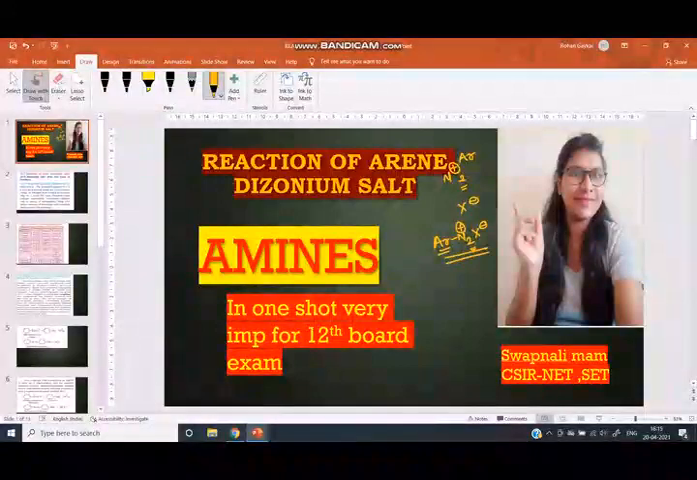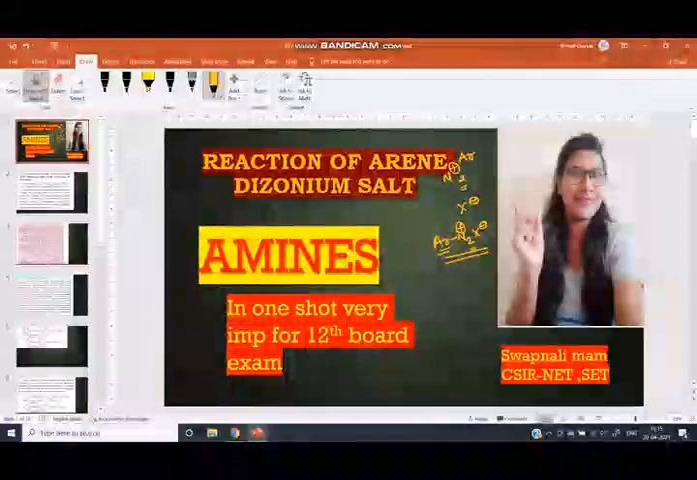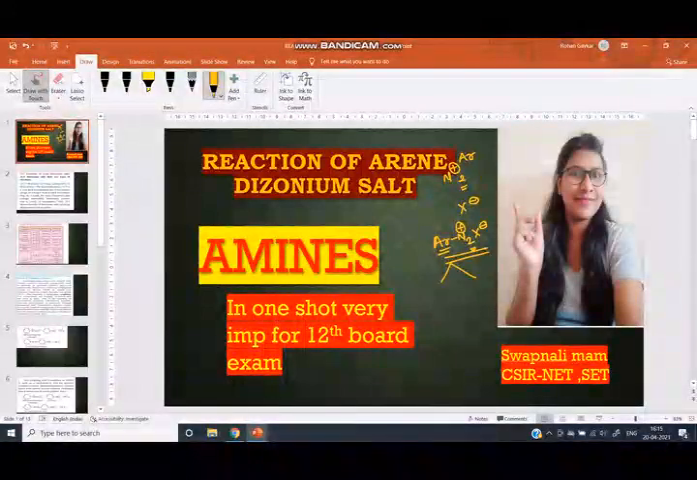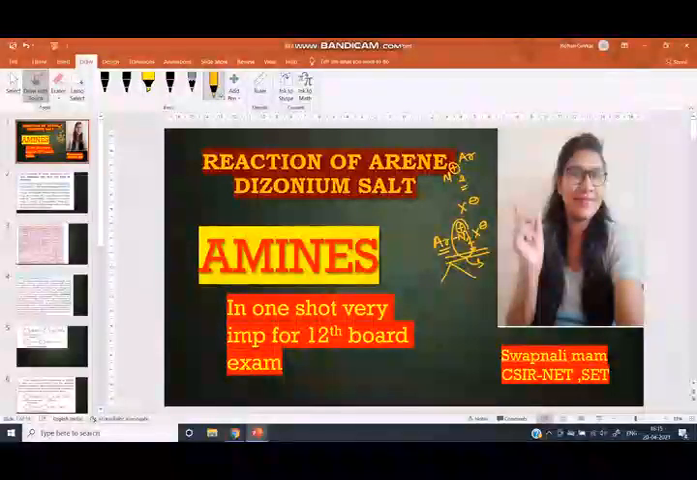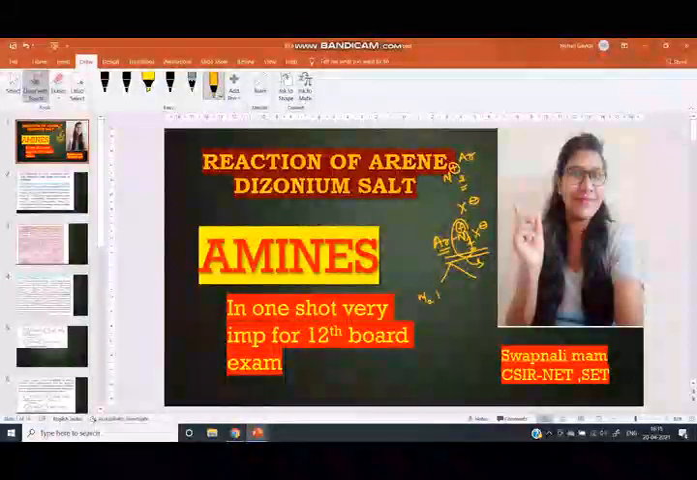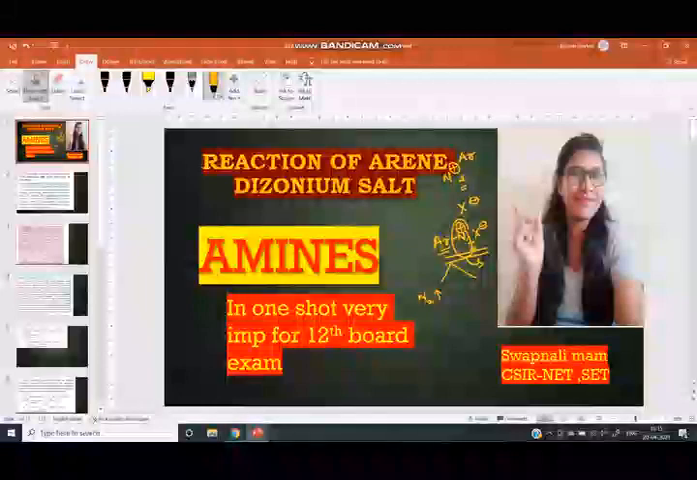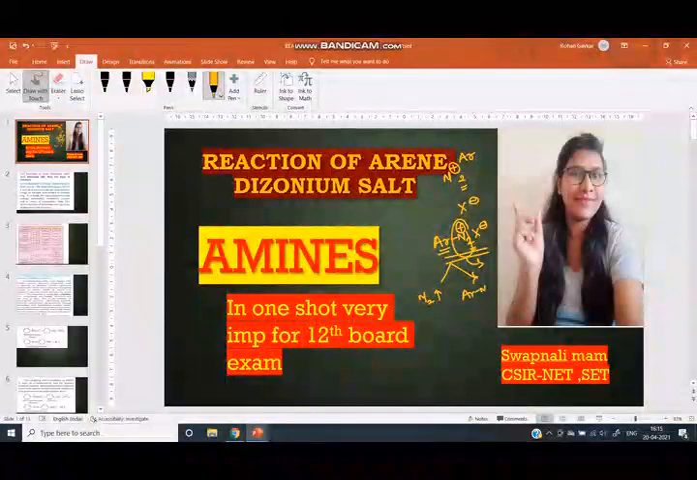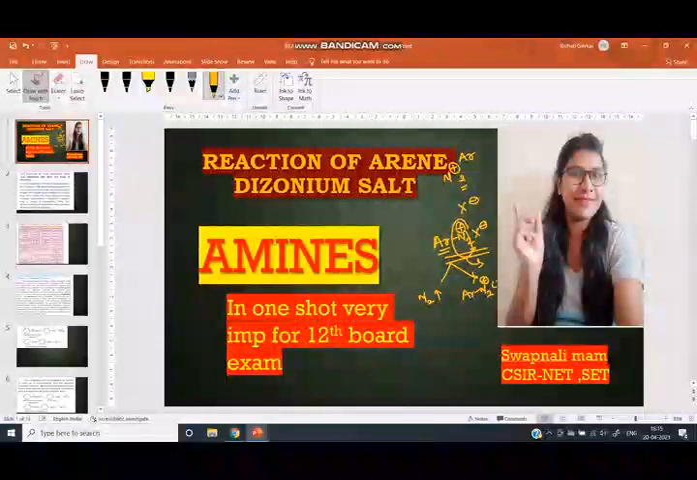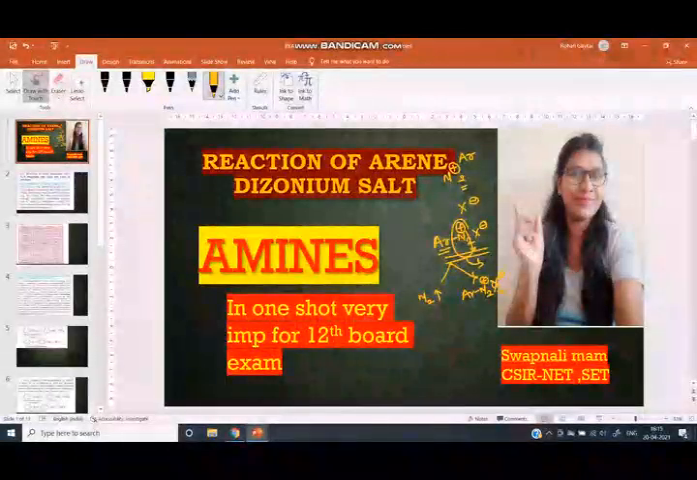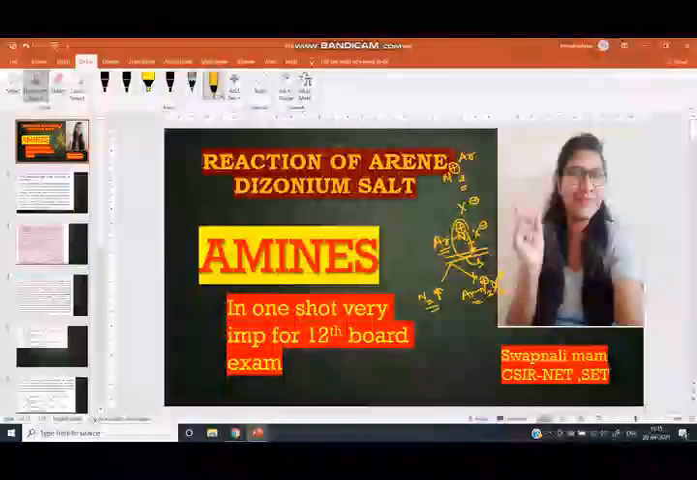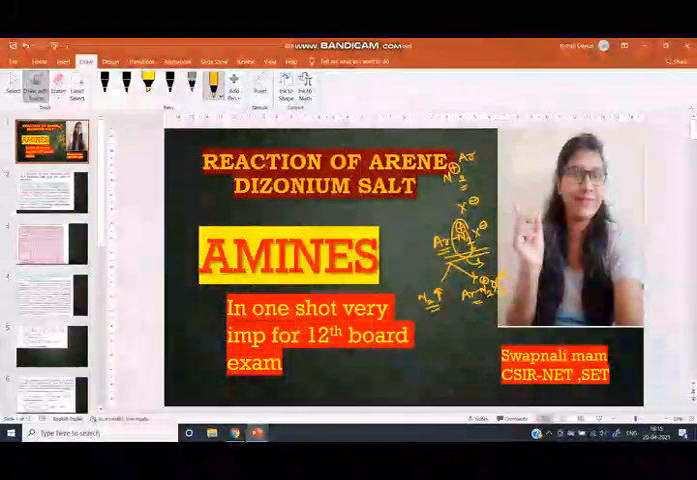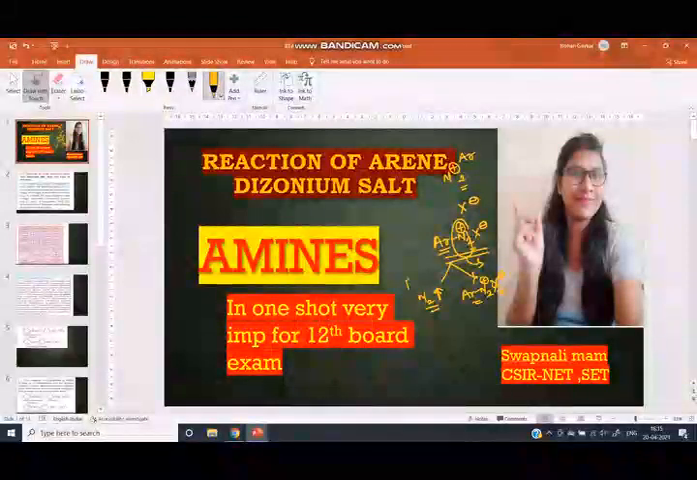And we can see the reaction of arene diazonium salt. This salt shows two types of reaction. The first reaction is displacement of diazo group, means removal of diazo group, and here N2 is removed. The second reaction is retention of diazo group, means the diazo group remains in the reaction. Arene diazonium salt shows two types of reaction.